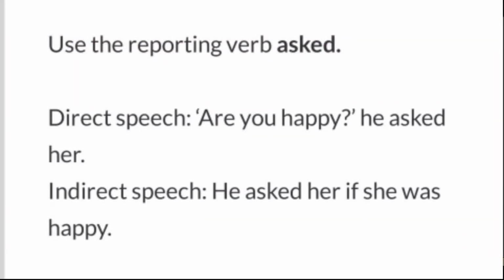Now let's understand through this example. Direct speech is, "Are you happy?" he asked her. Indirect speech: he asked her if she was happy.